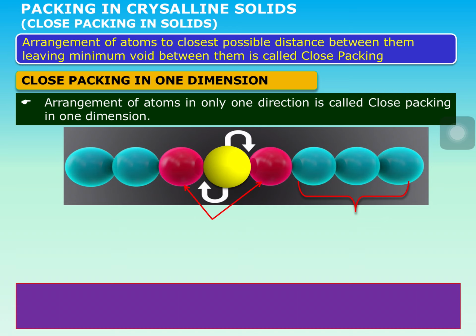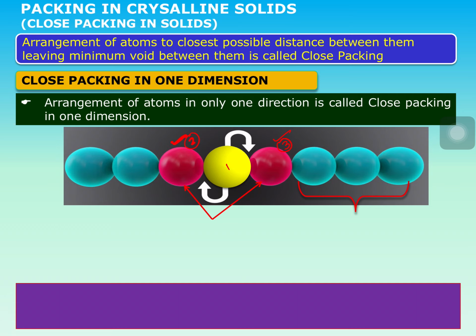Arrangement of atoms only in one direction is called close packing in one dimension. Particles are arranged either along the x-axis, y-axis or z-axis. In general, we are going to use the term particles for ions, molecules, atoms, so don't think those particles are sand particles. If you look at the yellow sphere, how many atoms is it touching? How many atoms are at their closest possible distance to that yellow atom? There are two rose colored atoms, 2 and 3, touching the given yellow sphere.